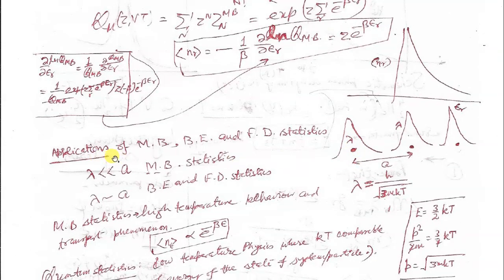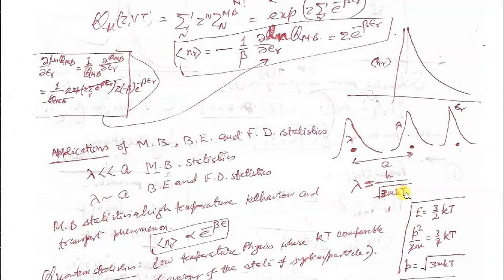So the Maxwell-Boltzmann distribution function, that is the classical distribution function, is applicable when the de Broglie wavelength of your particle is very small compared to the interparticle separation. Suppose you have a particle. These particles are tiny, therefore there is a wave character attached to these particles. This wave character we define using a wavelength, that is the de Broglie wavelength. It is related to temperature in this fashion, so lambda is inversely proportional to the square root of temperature.